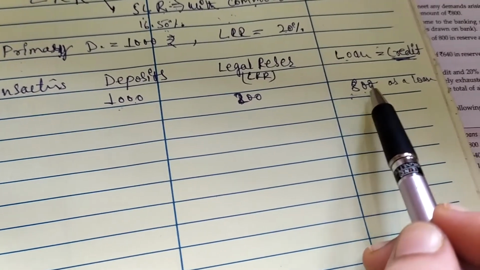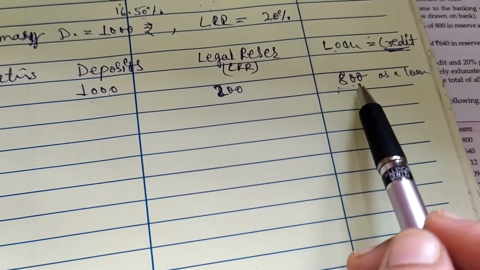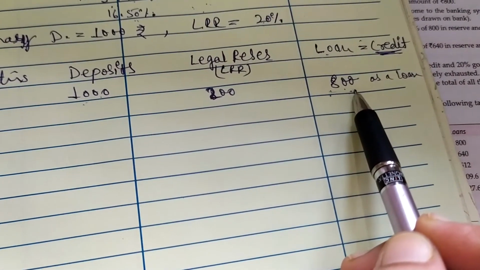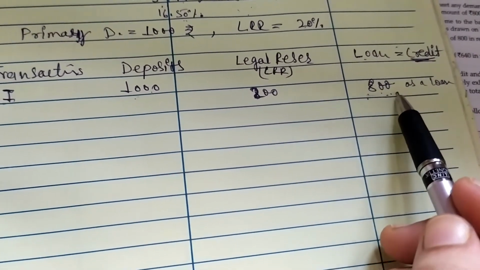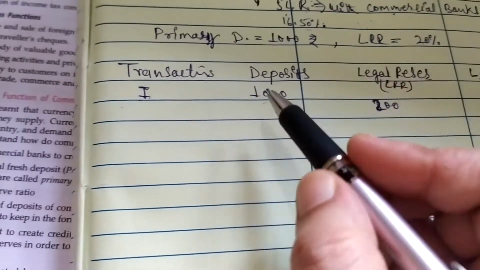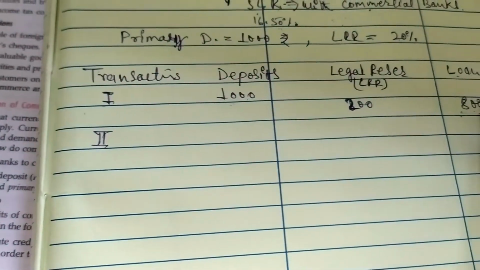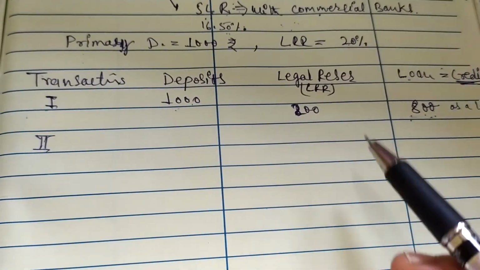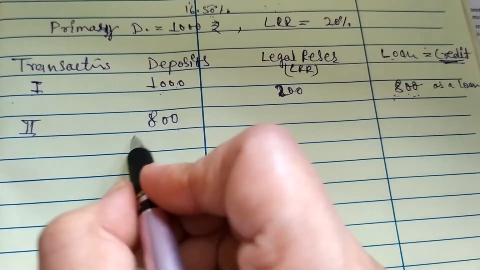The bank gives this 800 to the market, to businessmen or persons who require a loan. Next, in the second transaction, when the total amount of loan is recovered and comes back, it becomes a derivative deposit.